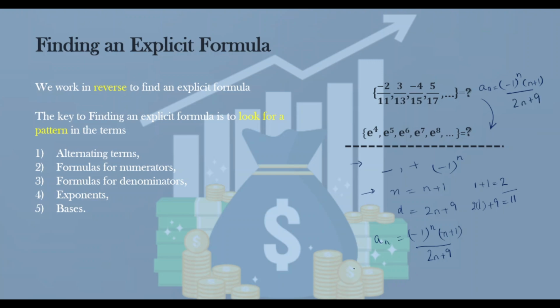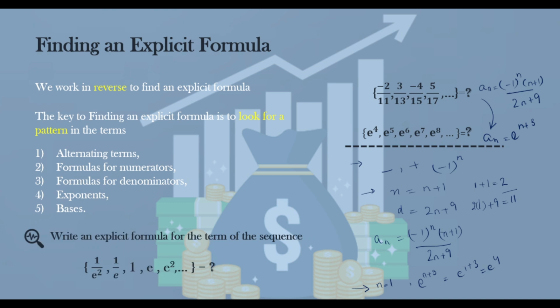For this one, we can see that the terms are powers of e, and for n equals 1 we can have n plus 3, because if we put 1 plus 3 we get the first term as e^4. So we simply have the formula a_n equals e^(n+3). For n equals 2 we get 5, for n equals 3 we get 6, and so on. So again, I have a challenge for you. Write an explicit formula for the nth term of the given sequence, and see you in the next video.